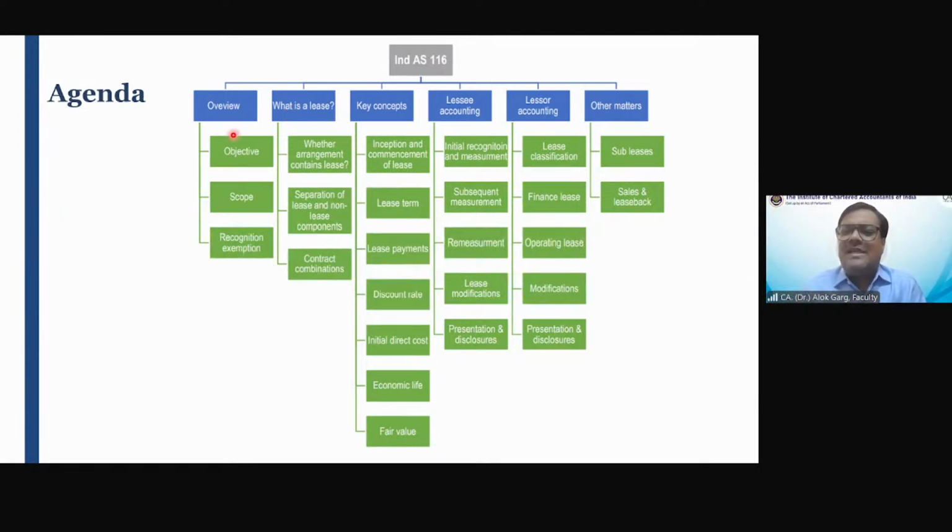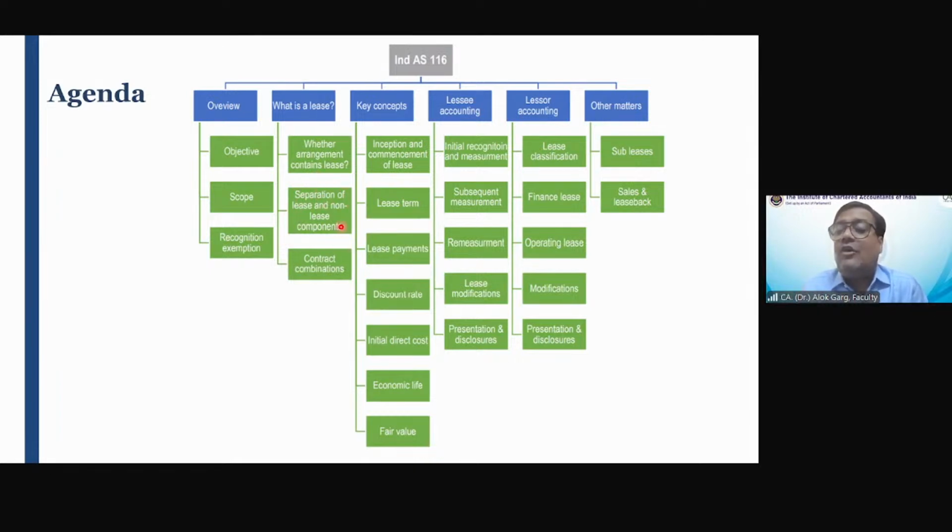Friends, as a theoretical part, I'll touch upon the objective and scope. There's a recognition exemption I'll talk about. We'll discuss what is a lease, and spend a good time on the definition of lease. We'll talk about whether an arrangement contains a lease. If a company is entering into a purchase agreement, whether that purchase agreement has a hidden lease agreement, we'll talk about that.